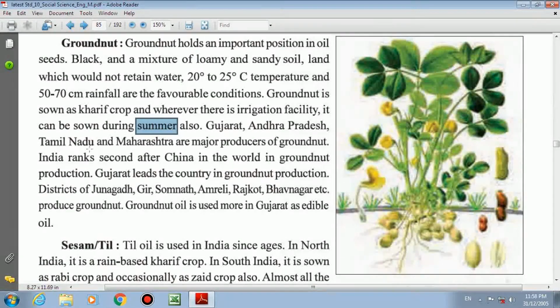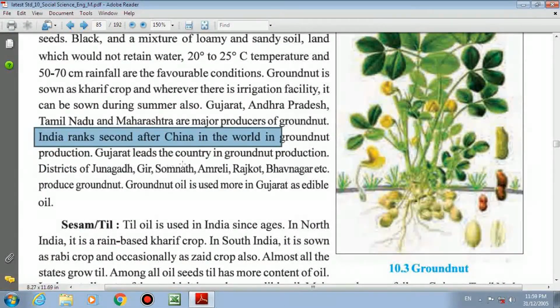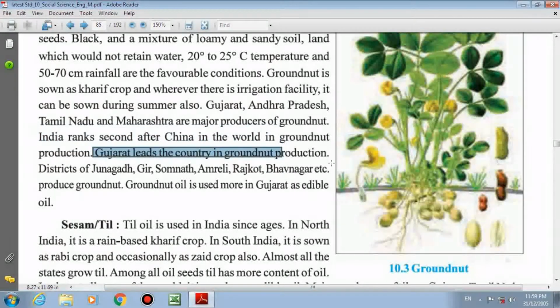Now which are the states? Gujarat, Andhra Pradesh, Tamil Nadu, Maharashtra are major producers of groundnut. Important: India ranks second after China in the world in groundnut production. Very clearly given. China is first, India is second in the production of groundnut. Gujarat leads the country in groundnut production, means Gujarat holds the top position as far as groundnut production is concerned. For us as Gujarati people, it is important that Gujarat leads the country in groundnut production.